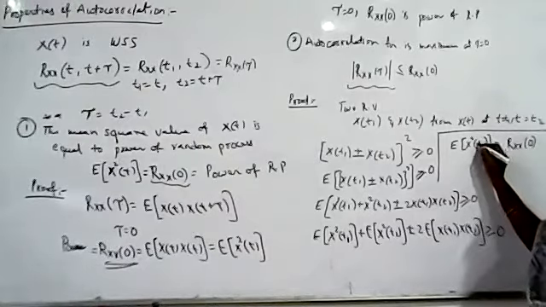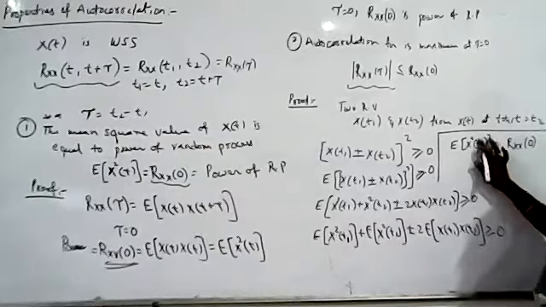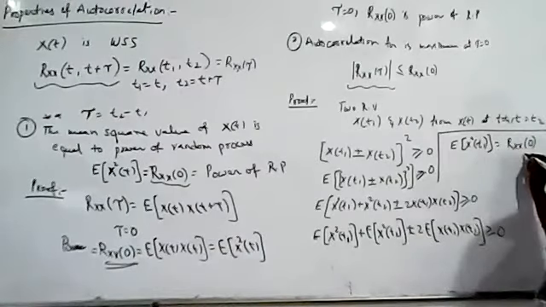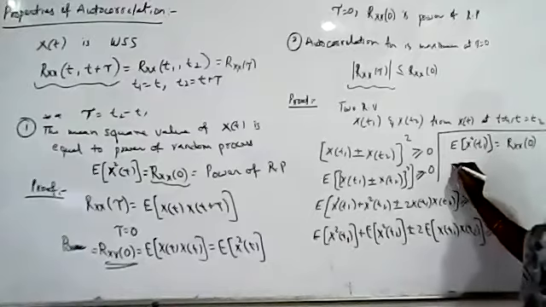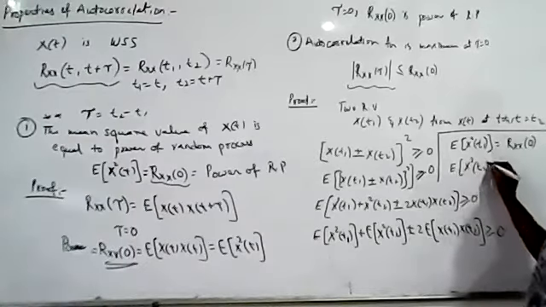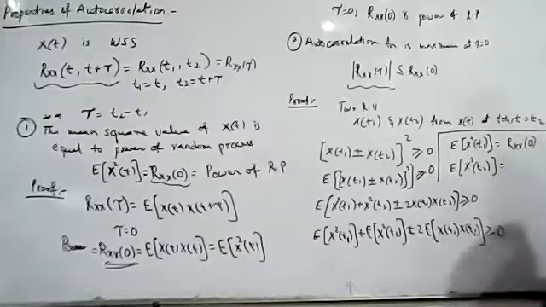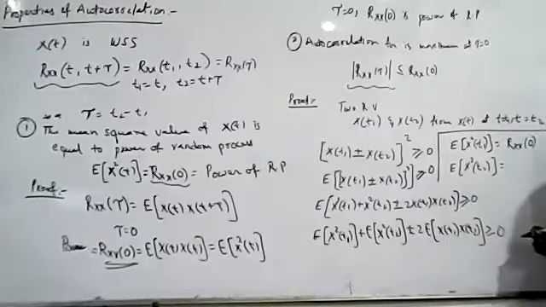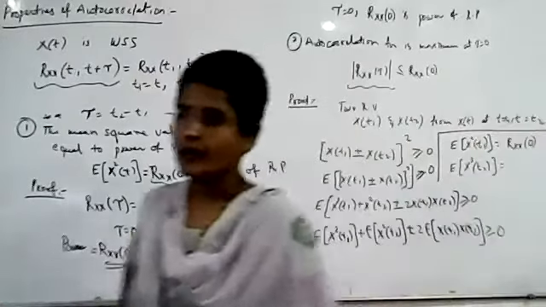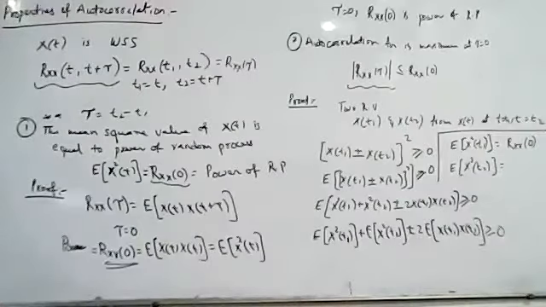This X of t1 we are obtaining from the random process capital X. That is why this equation is Rxx of 0. Now, what is the expected value of X square of t2?